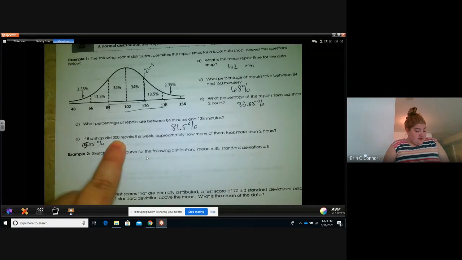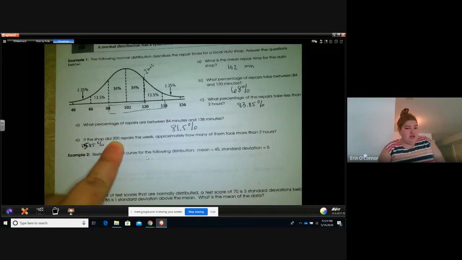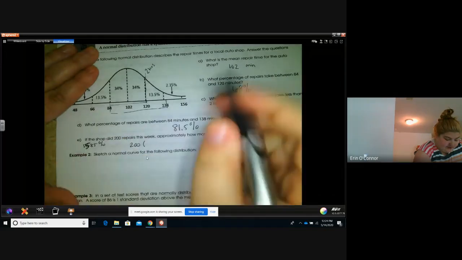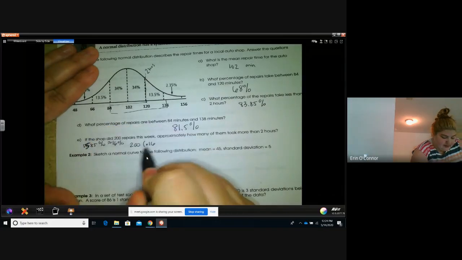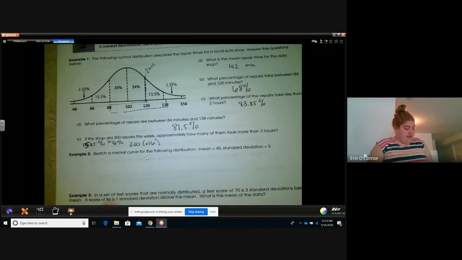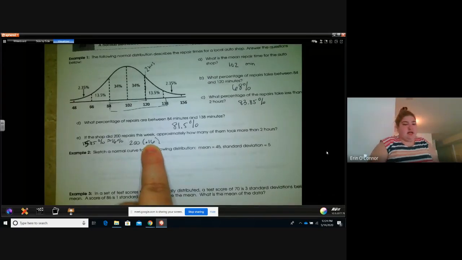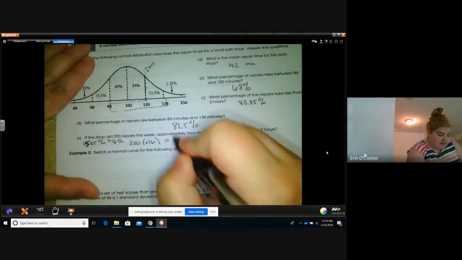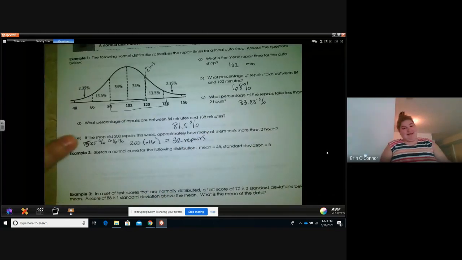So now 200 repairs. I need 15.85% of 200 repairs. So I take the 200 and I multiply. I'm going to round this and multiply by 0.16, so we're going to say that's 16%. I'm multiplying by 0.16 because a percentage, you have to change to a decimal. And 200 times 0.16 is 32 repairs. This is the type of question that is used more often than not.